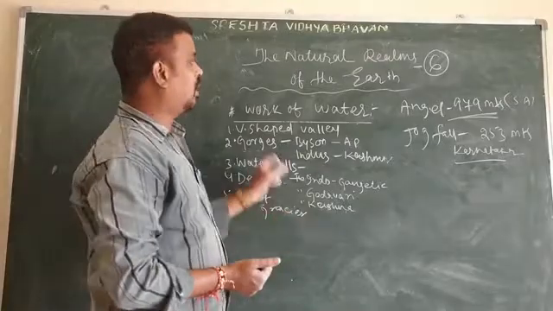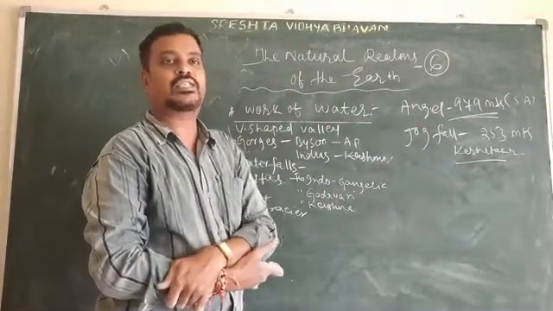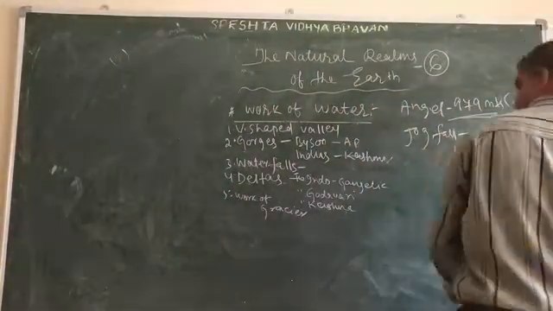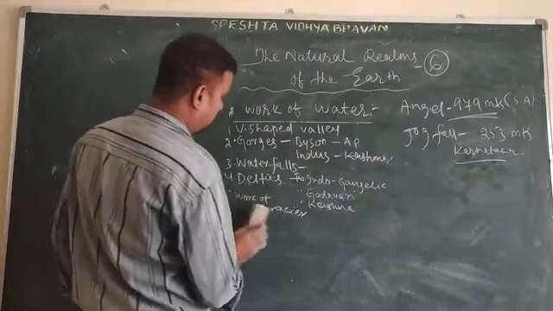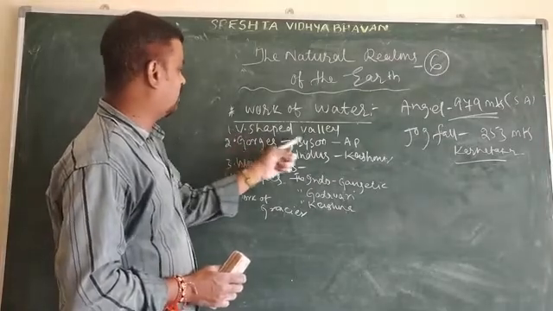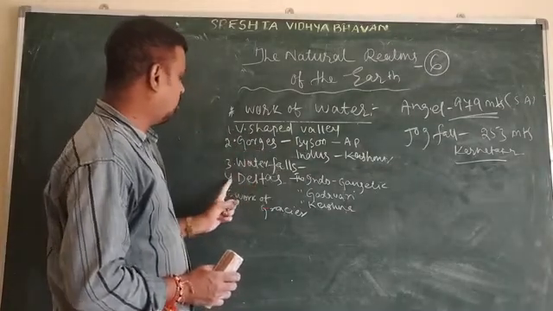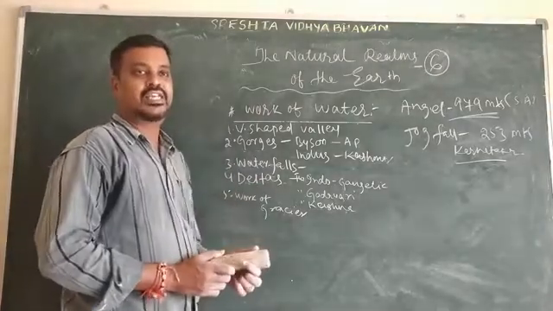So all these we discussed in the last class. In today's class, part 6, we have to discuss the work of waves. We have discussed five: first V-shaped valley, second gorges, third waterfalls, fourth deltas, and fifth work of glaciers.